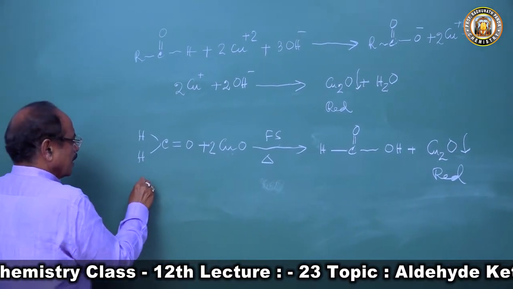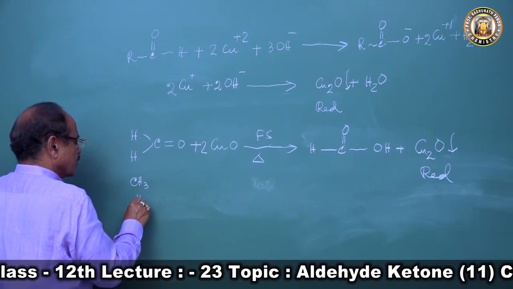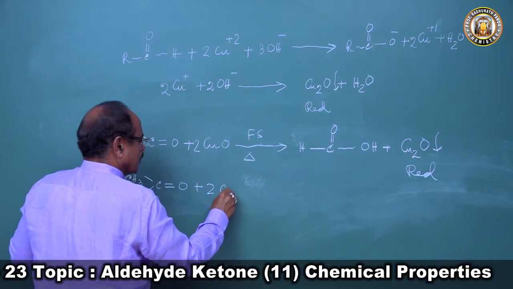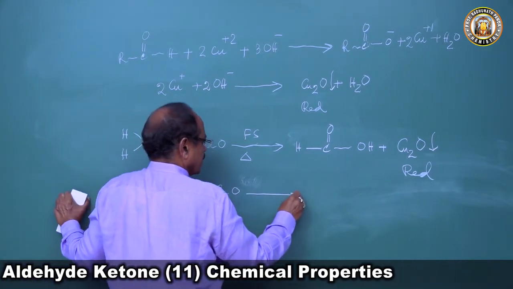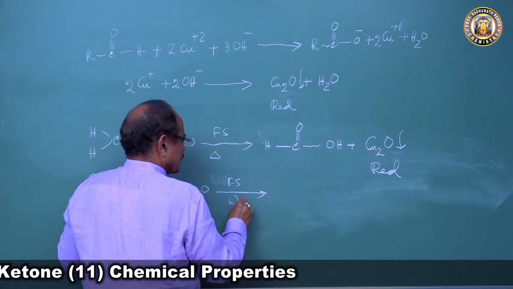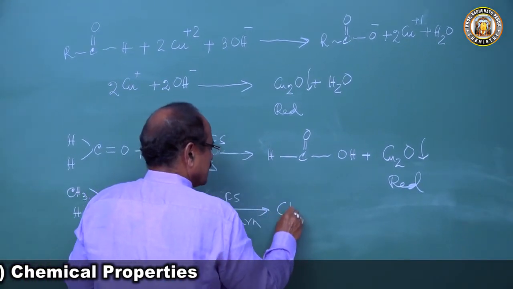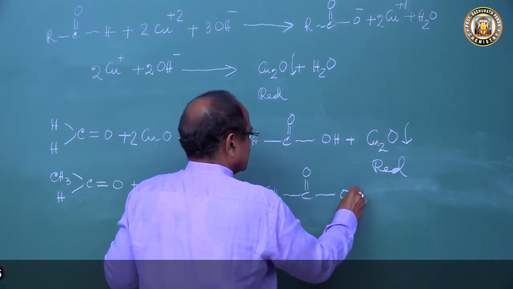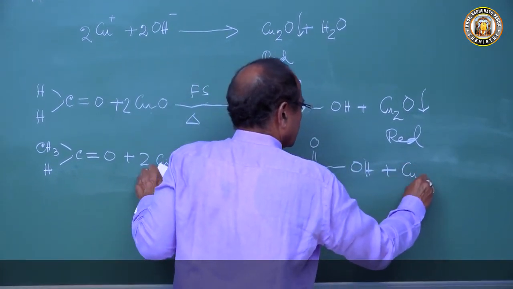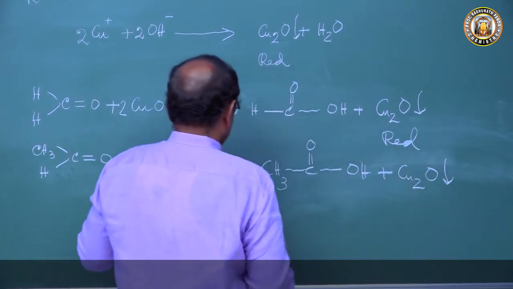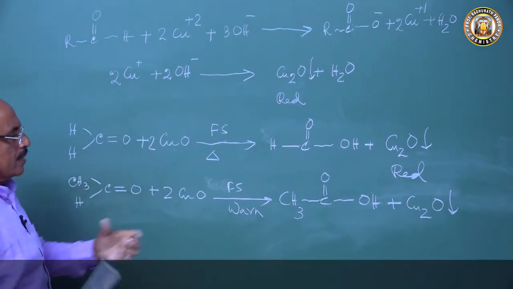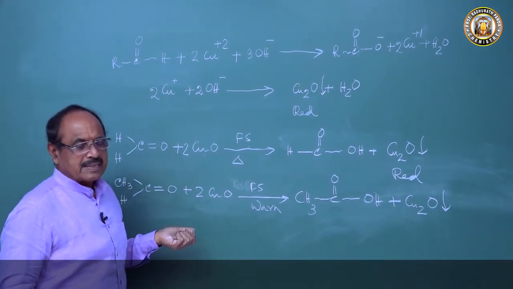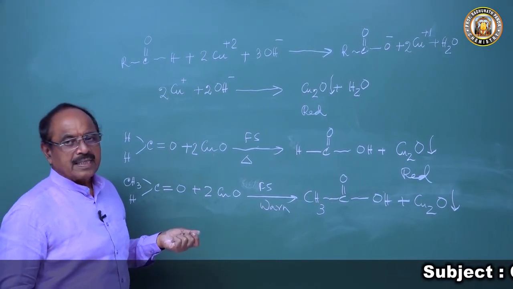and acetaldehyde, CH3CHO, reacts with the Fehling solution as this. We write Fehling solution and we warm the solution here. So this forms acetic acid, CH3COOH, the acetic acid, plus the cuprous oxide, the red precipitate, this forms. So the Fehling solution gets reduced to cuprous oxide and forms this. So this is one of the very important reactions for a student that gets in the exam.